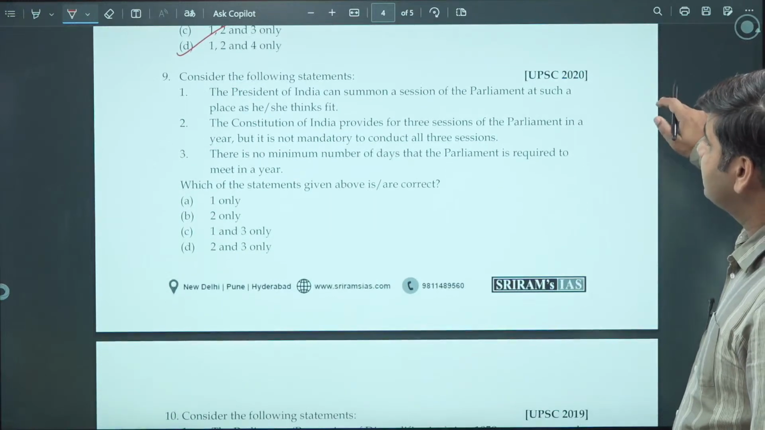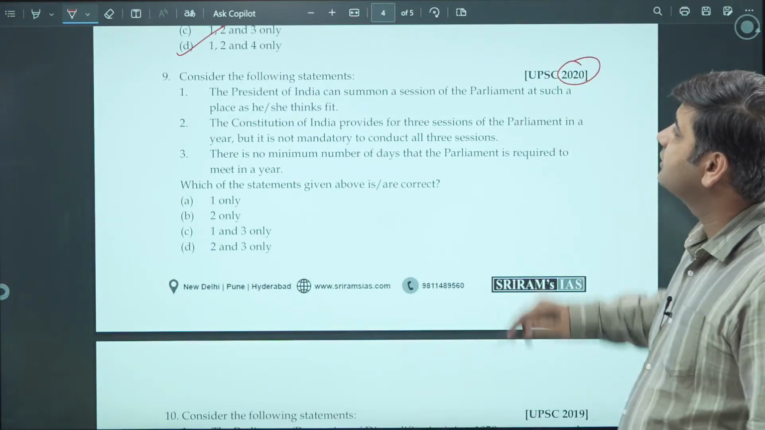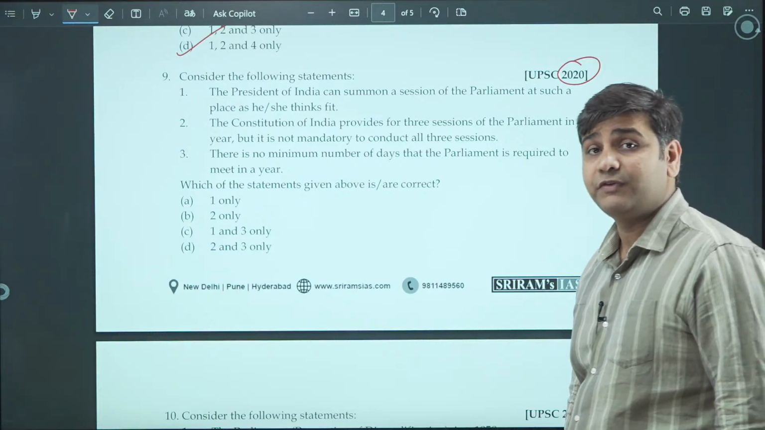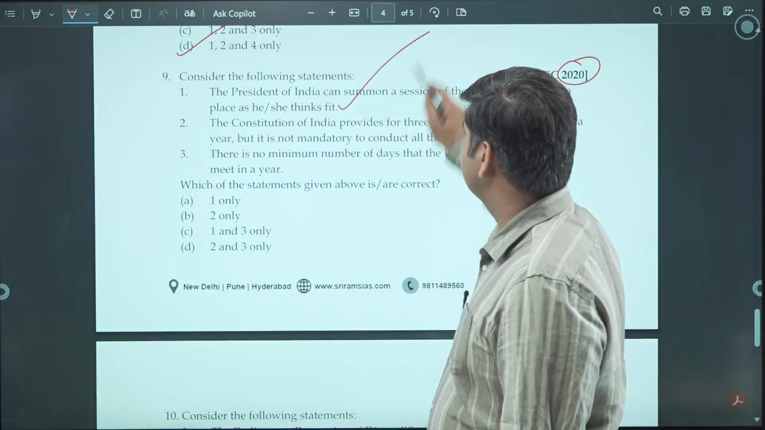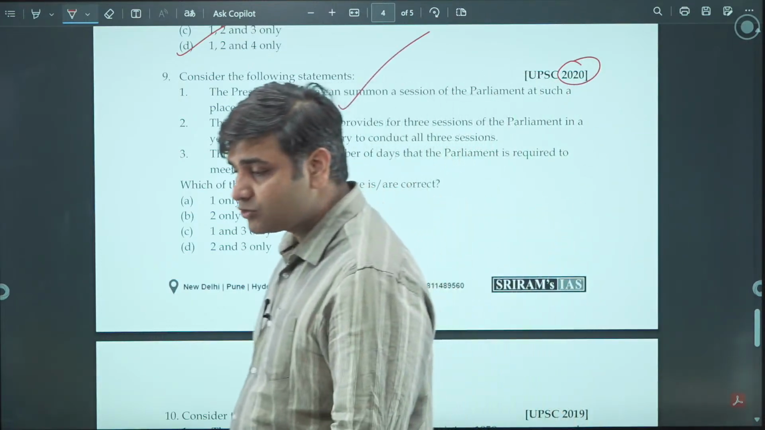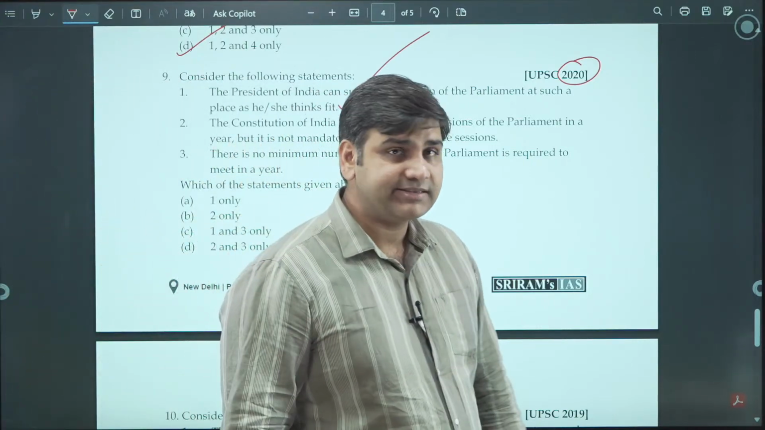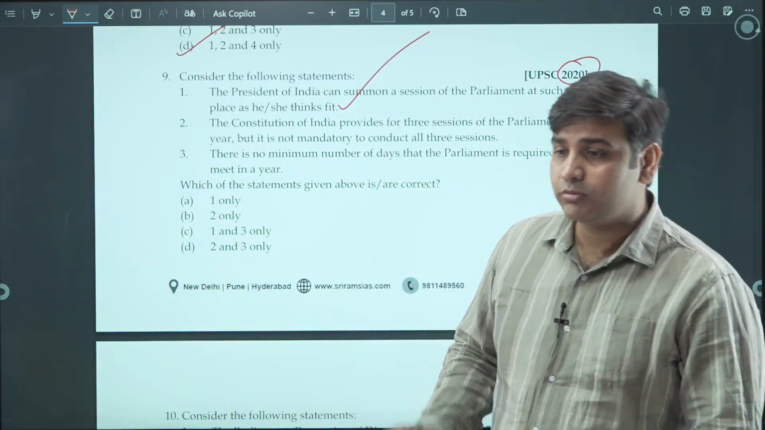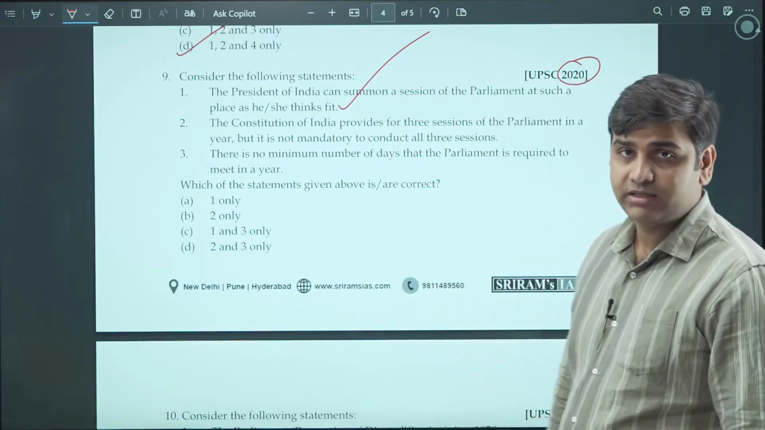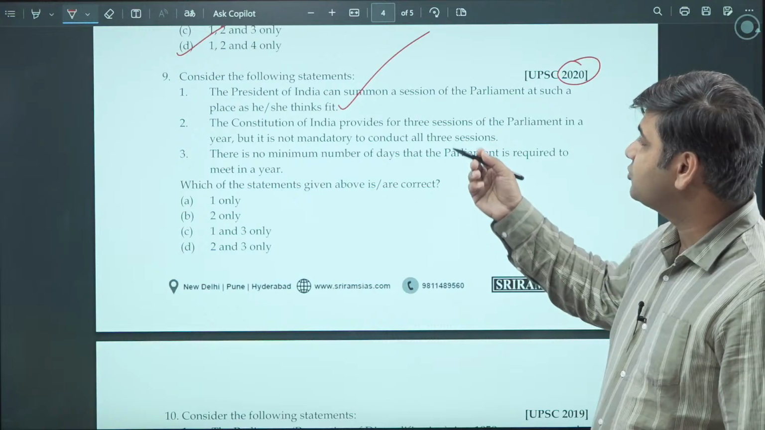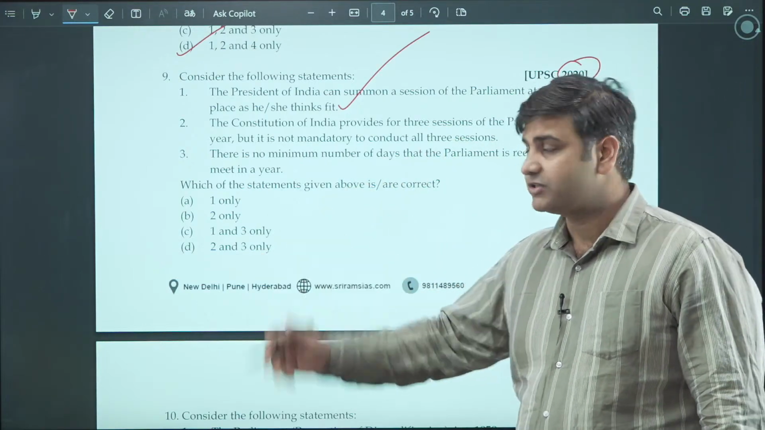This is a question of 2020 again. The President of India can summon a session of Parliament at such place as he thinks fit. Very true. Nowhere is it written that it has to be done in the central hall of the Parliament. No, not necessarily. As he thinks fit. He can call them to the President House also and summon a session.